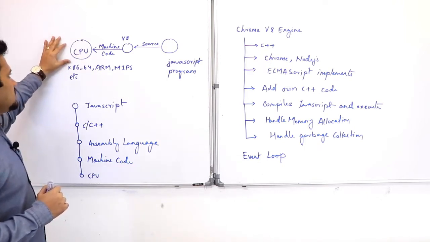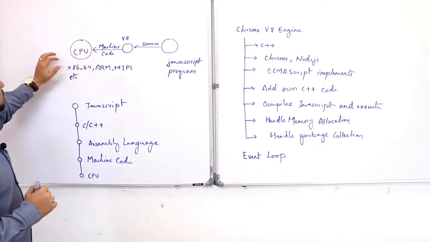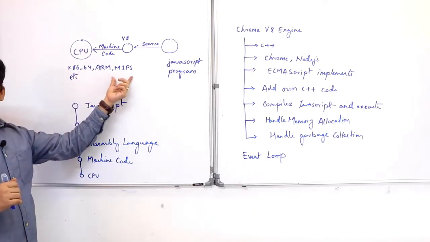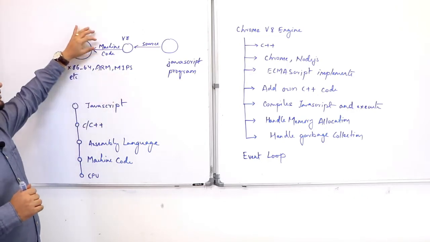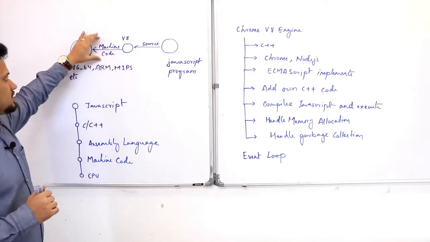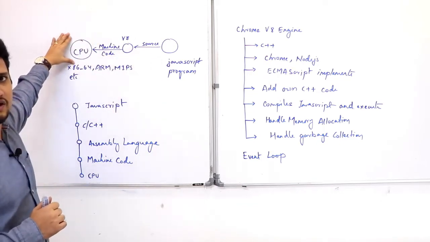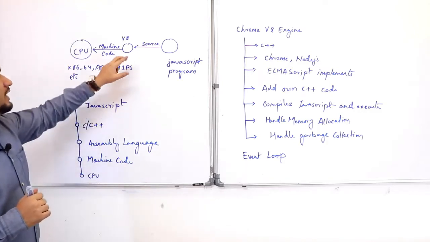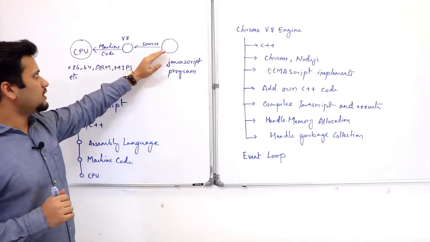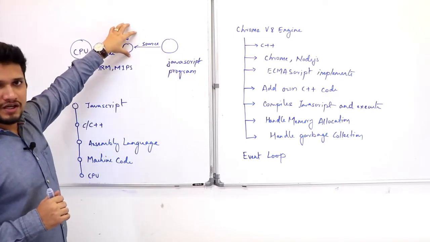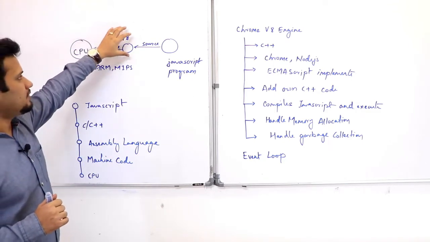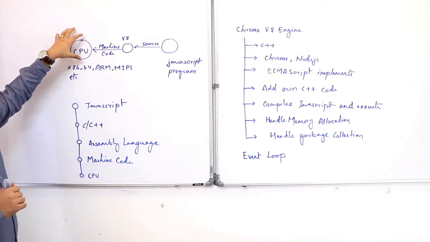You have CPUs of different architectures: x86, 64, ARM, MIPS, etc. Different CPU architectures require different machine code. So your program has to be converted into machine code which that CPU architecture can understand. This is where the V8 engine comes in. Your JavaScript source code is compiled and optimized by the V8 engine, and the machine code converted by V8 is then run on your CPU.